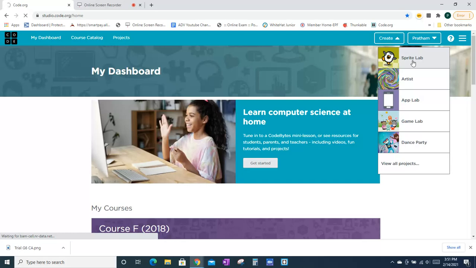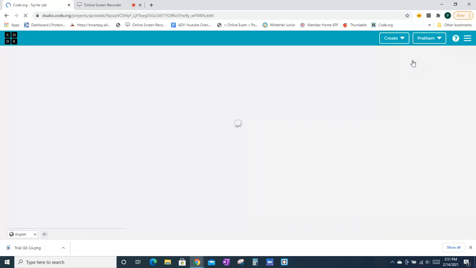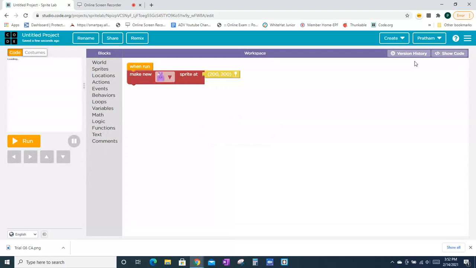So in Sprite Lab, you have basically the same thing, but the blocks don't come in lines. It's more of a Thunkable type. Thunkable, you've seen my Thunkable projects code. So it automatically comes like this.